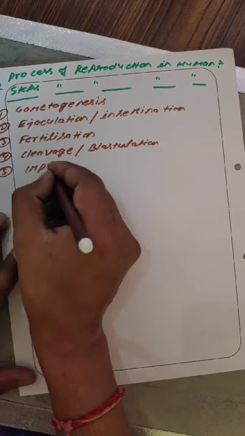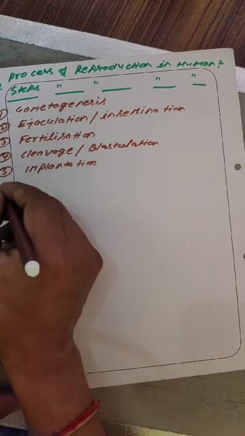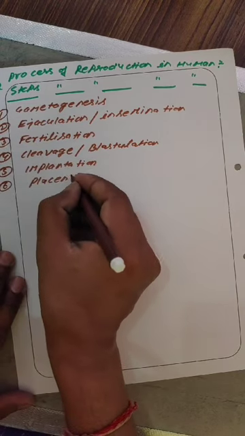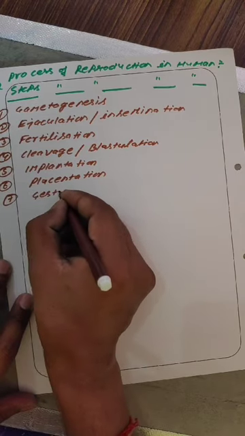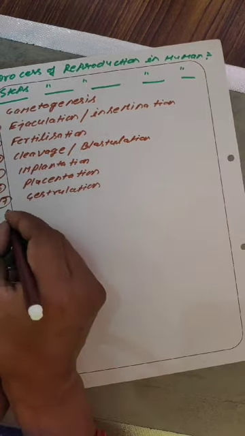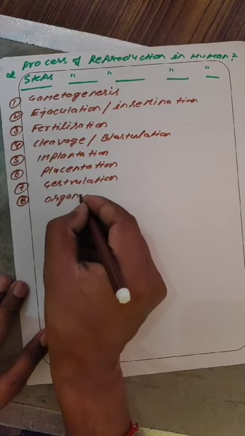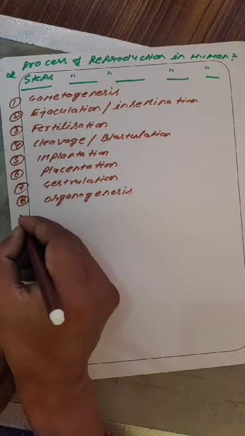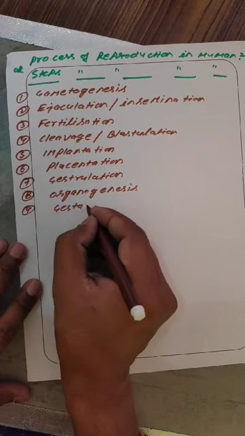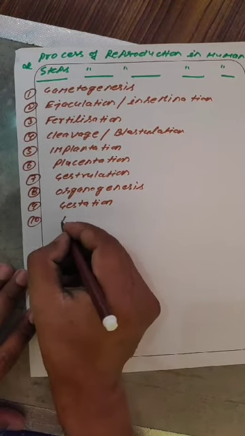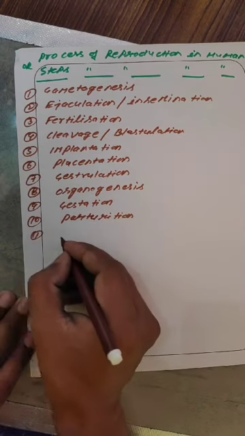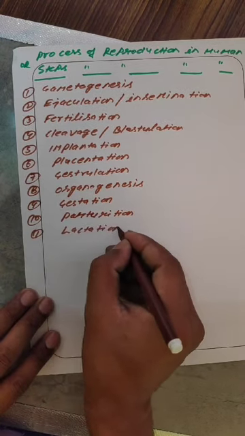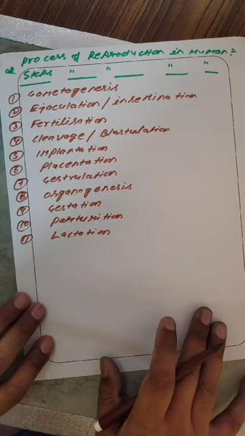Point 5 is implantation. Point 6, the placentation, in which placenta forms. Point 7 is gastrulation. Point 8 is organogenesis, in which different organs are formed. And point 9 is gestation, the period in which the embryo remains in the womb. Point 10 is parturition, the delivery. And point 11 is lactation, which is a post-fertilization event. So let us explain it one by one.